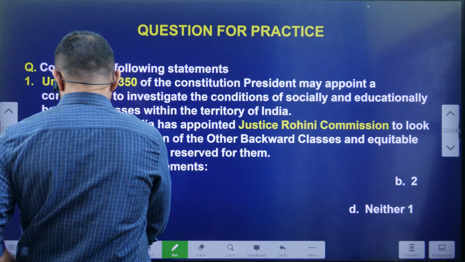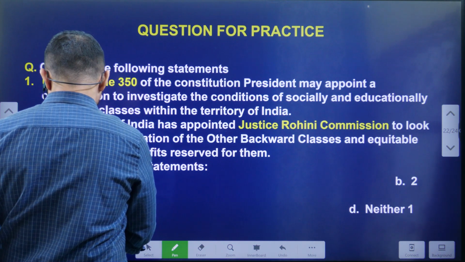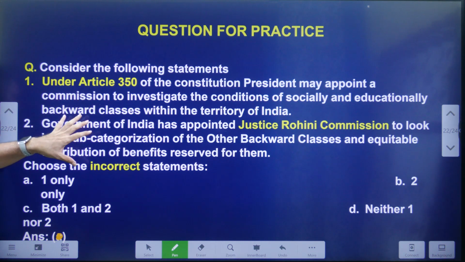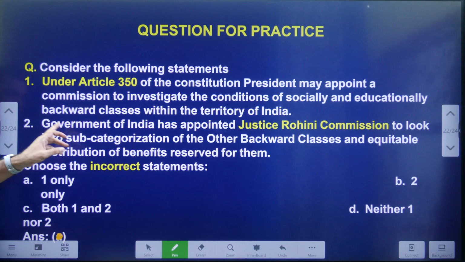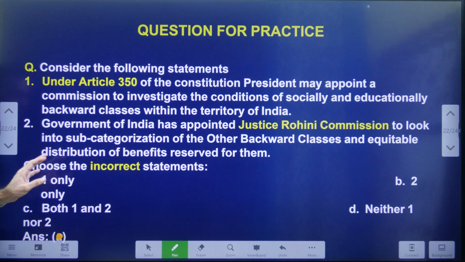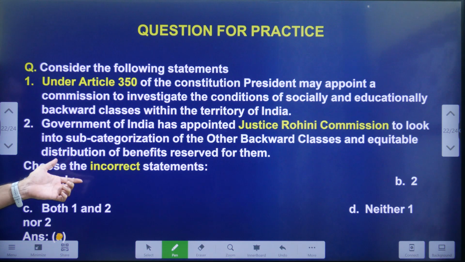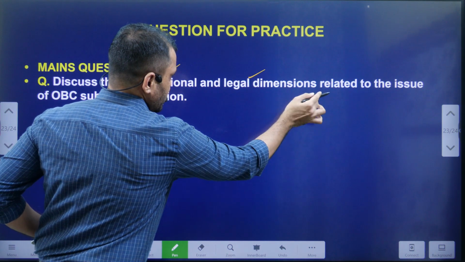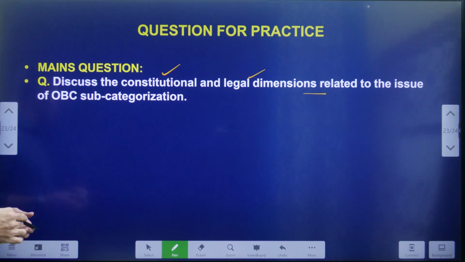Now let's see today's question. Okay, students, consider the following statements. Read these two statements. One is about Article 350. The other one is about the Justice Rohini Commission. Tell me which statement is the incorrect statement, not the correct one, the incorrect statement. Mains question. Discuss the constitutional as well as the legal dimensions related to the OBC subcategorization.